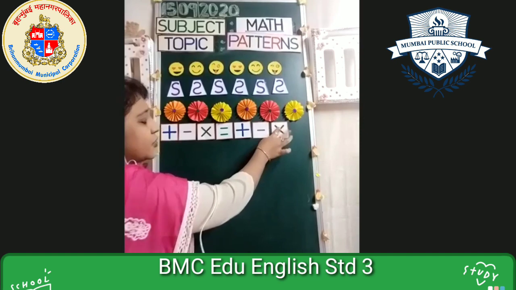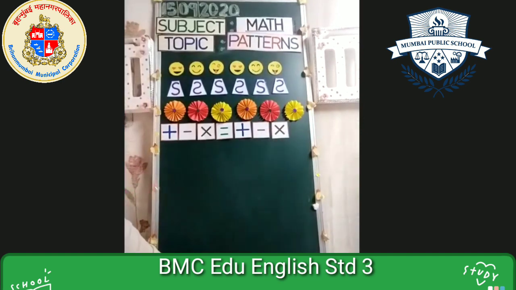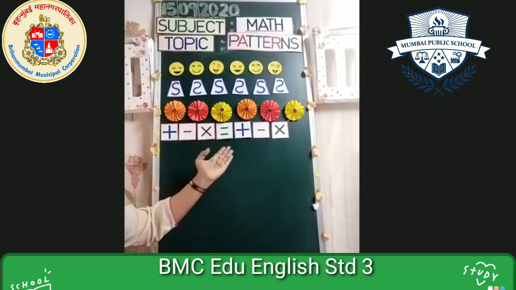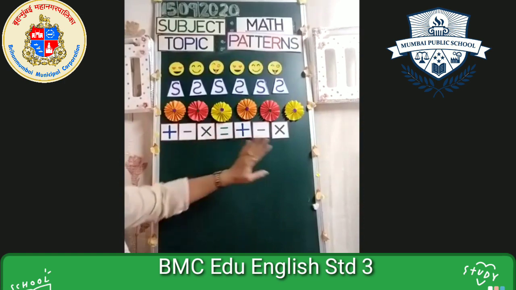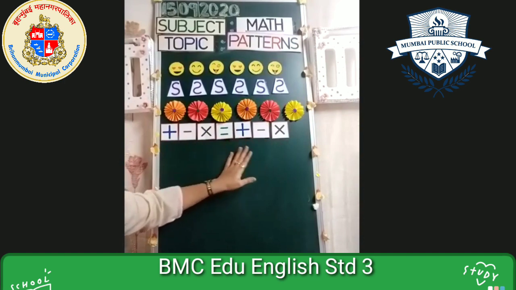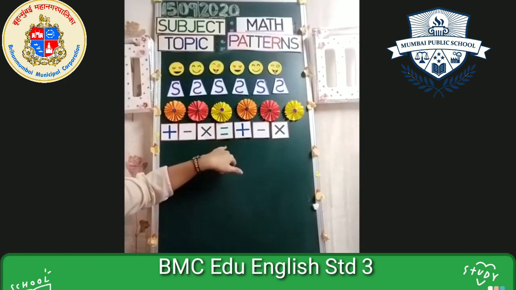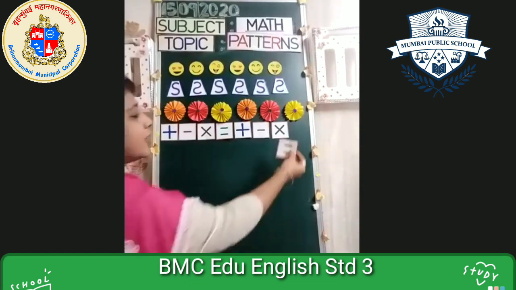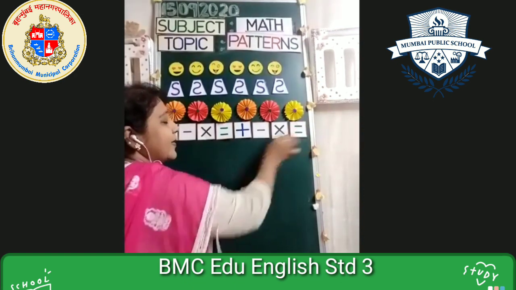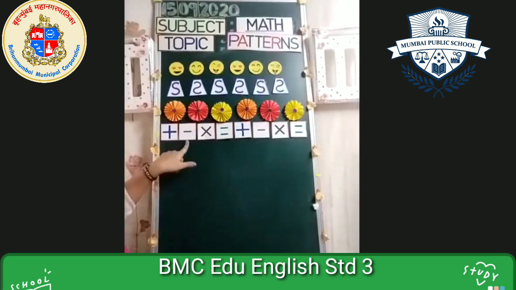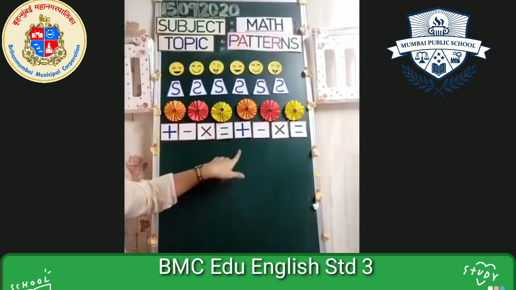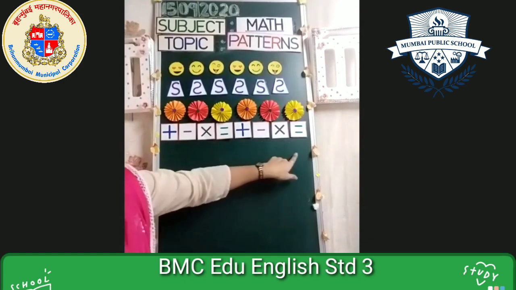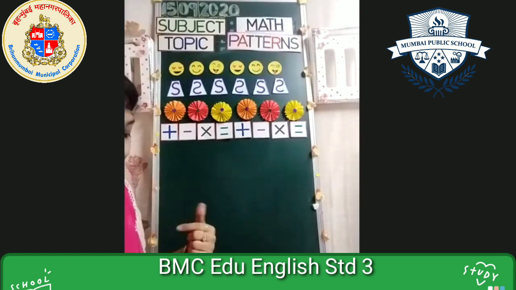So is our pattern over? Can we stop here? No, why is it not over? Because one equal to sign is remaining. If we want to complete this repeated series, we have to add this one also. Then only our pattern is complete. Plus, minus, multiplication, is equal to. Plus, minus, multiplication, is equal to. Right. Next, one more we can do.